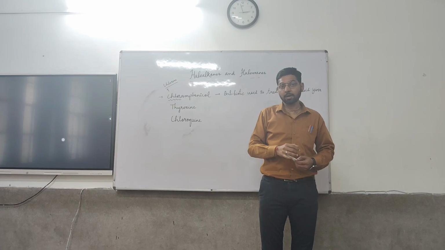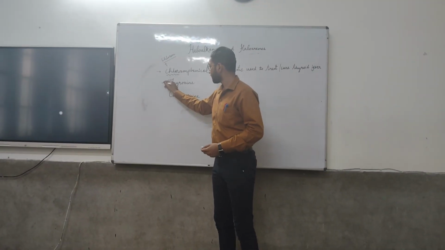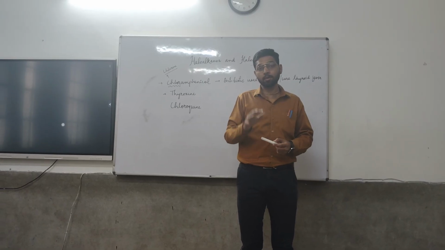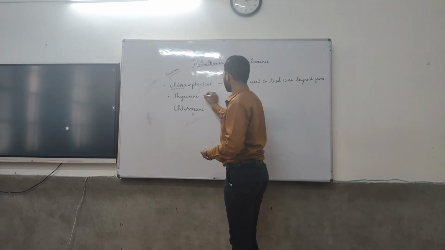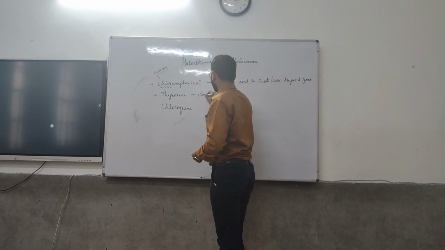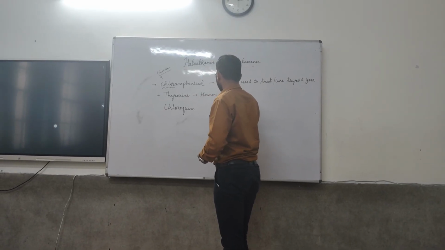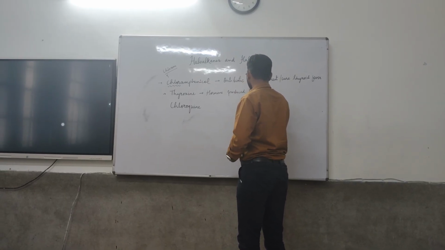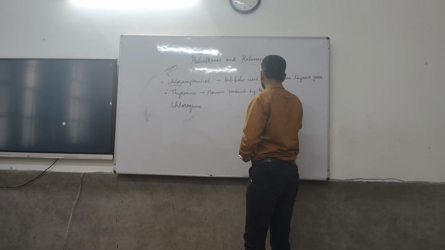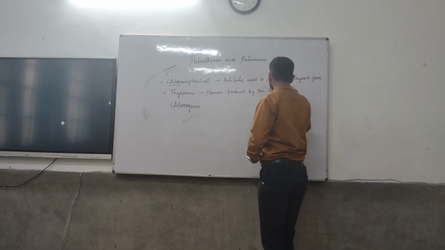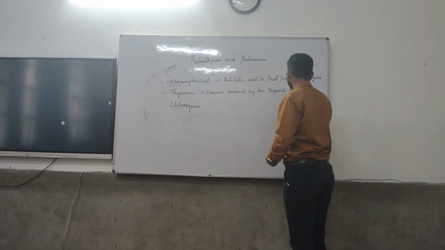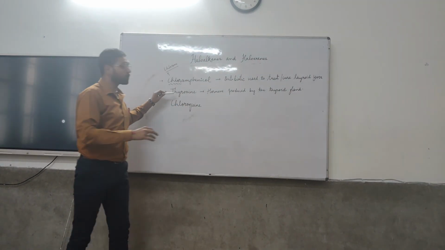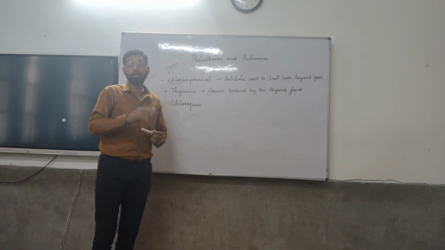Similarly, thyroxine is basically a hormone which is produced by the thyroid glands. The deficiency of thyroxine causes a disease.